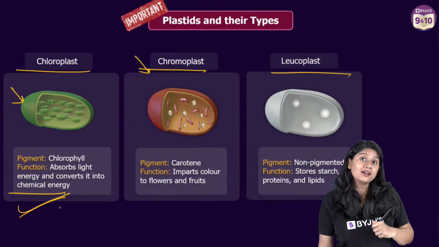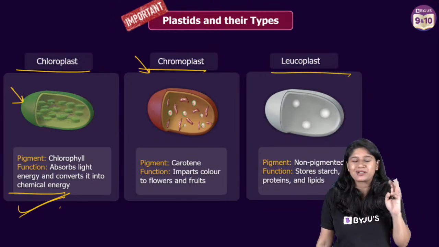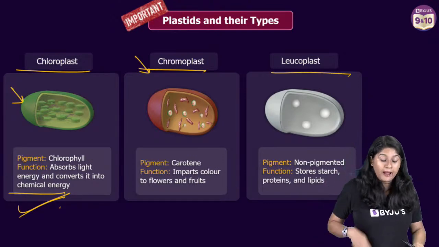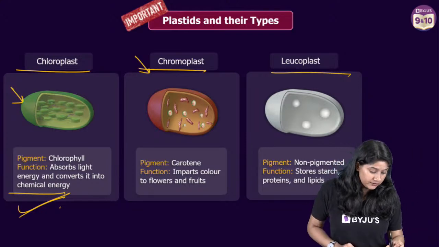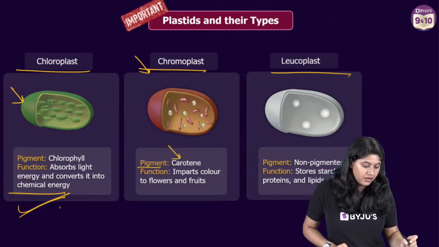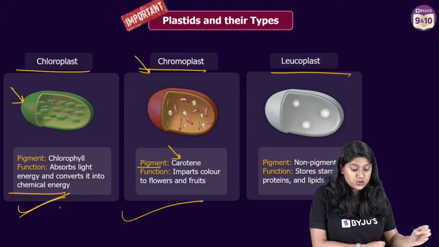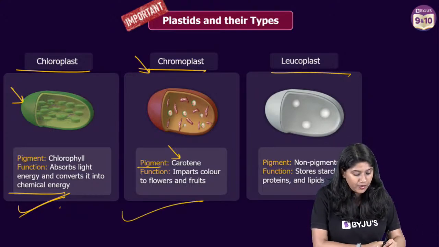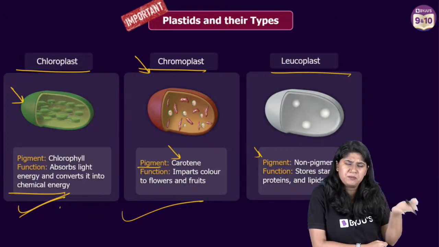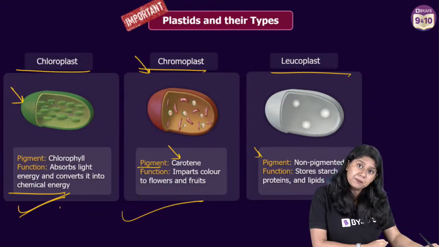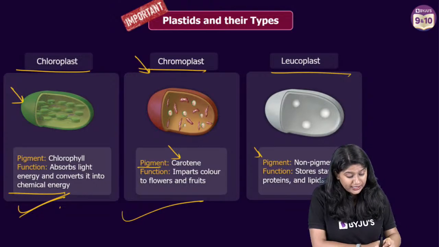What is chromoplast? Chromoplasts usually have the bright, vibrant pigment, carotene, which gives the beautiful colors to flowers and to the fruits. The last one is leucoplast. It has no pigment. Leucoplast does not have any pigment, which is why they help in the storage of starch, oil and lipids.